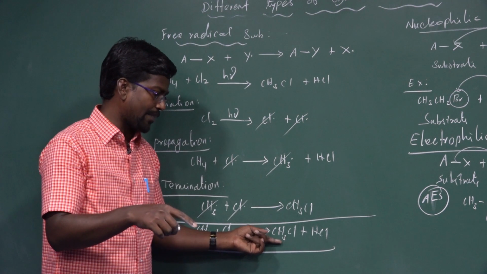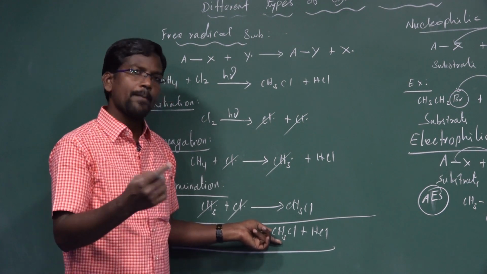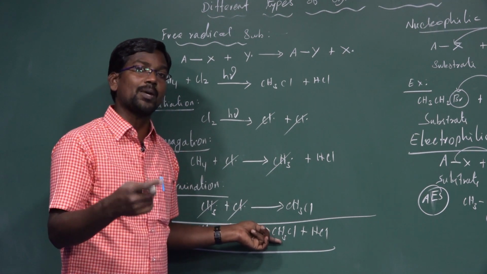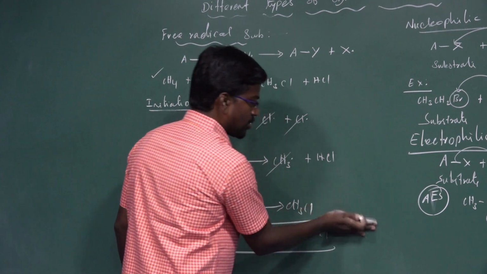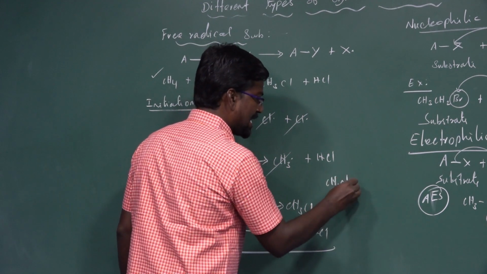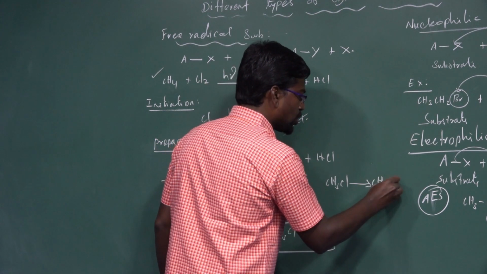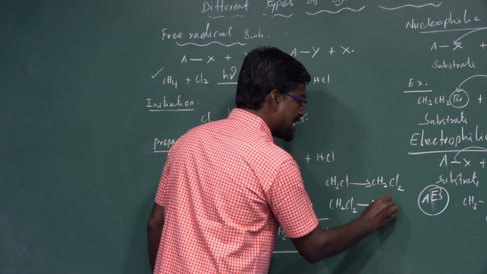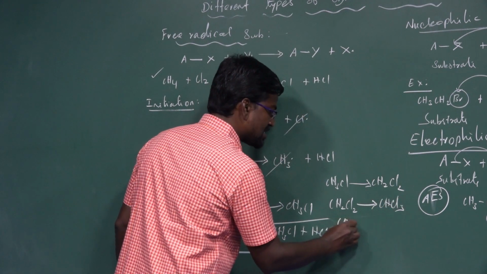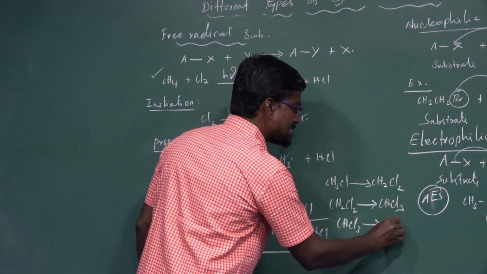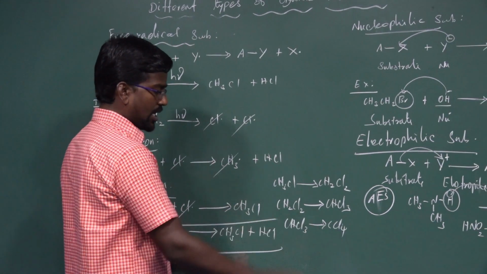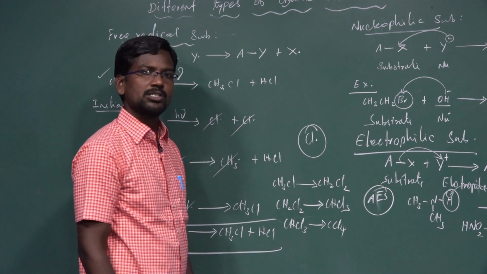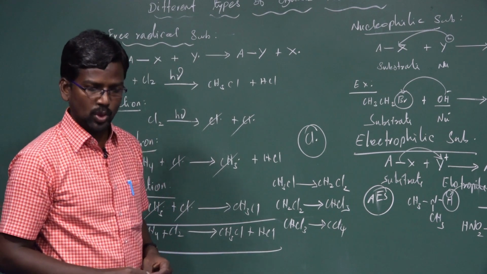Again, methyl chloride can combine with another chlorine to form methylene chloride. Methylene chloride further reacts with chlorine to form chloroform. Chloroform further reacts with chlorine to form carbon tetrachloride. So CH3Cl can be converted into CH2Cl2. Again, CH2Cl2 is converted into CHCl3. Again, CHCl3 is converted into CCl4. This is an example of free radical substitution, in which Cl dot, a free radical, substitutes in the place of hydrogen. Okay.